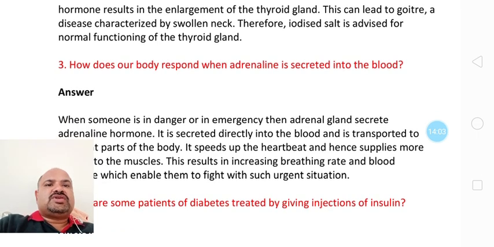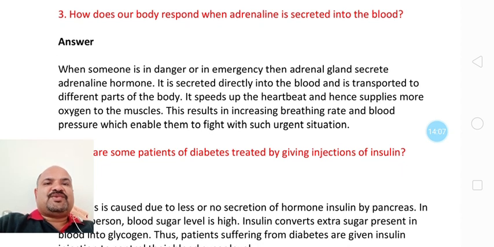Next question is: how does our body respond when adrenaline is secreted in the blood? I told you this is the fight or flight hormone. Adrenaline is called the fight or flight hormone. Let us see what the answer is. When someone is in danger or in an emergency, the adrenal gland secretes adrenaline hormone.